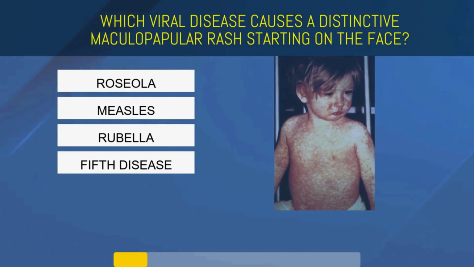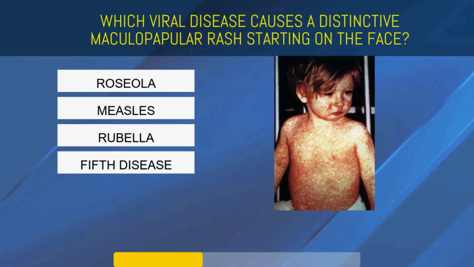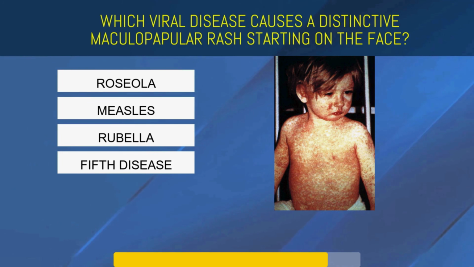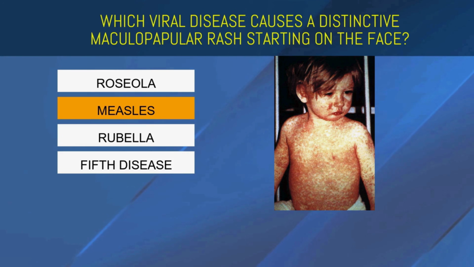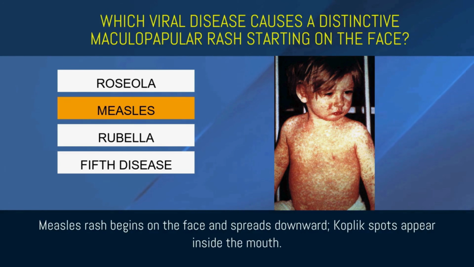Which viral disease causes a distinctive maculopapular rash starting on the face? Roseola, measles, rubella, or fifth disease? Measles. Measles rash begins on the face and spreads downward. Koplik spots appear inside the mouth.